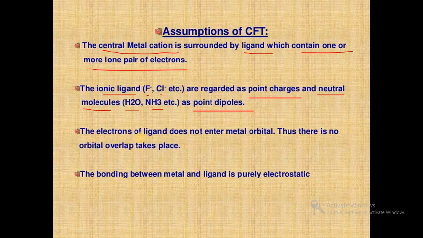Next, the electrons of the ligand do not enter the metal orbital, which we have seen in the previous slide. Thus no orbital overlap takes place. And the last one: the bonding between metal and ligand is purely electrostatic type. So all these are the assumptions of the CFT.